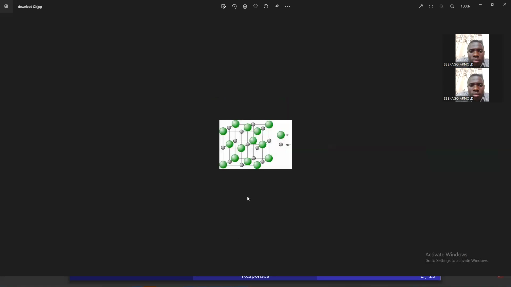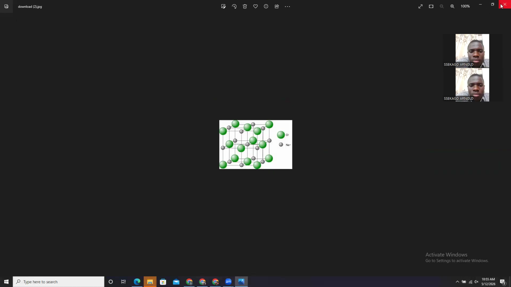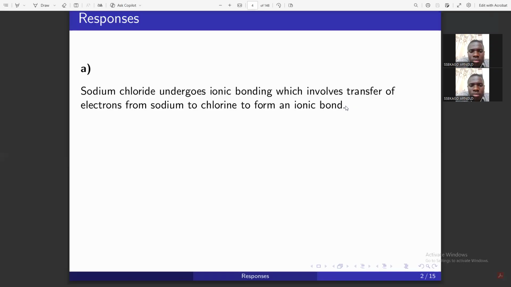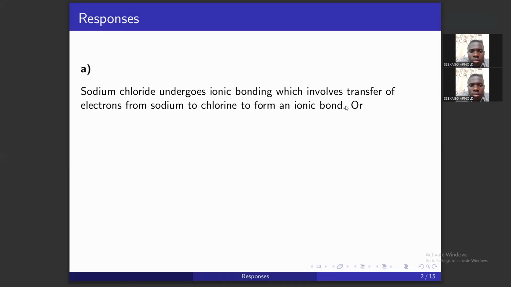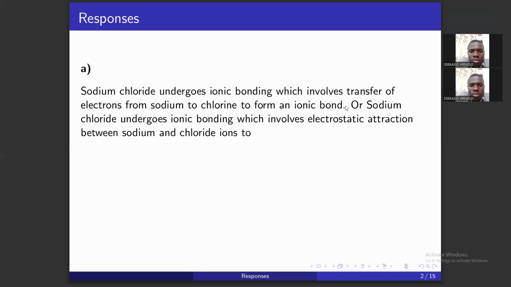Therefore, one can also say that sodium chloride undergoes ionic bonding, which involves electrostatic attraction.